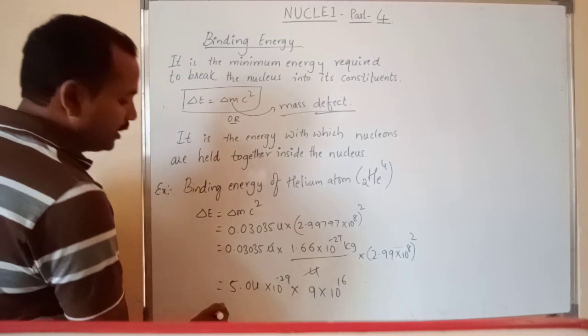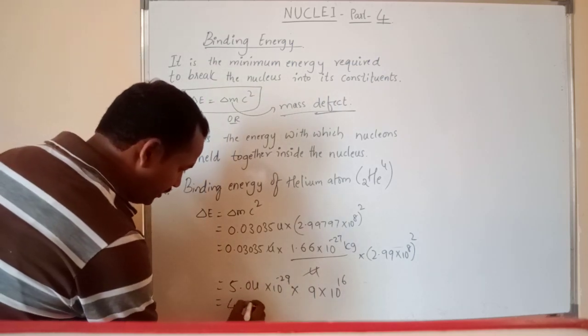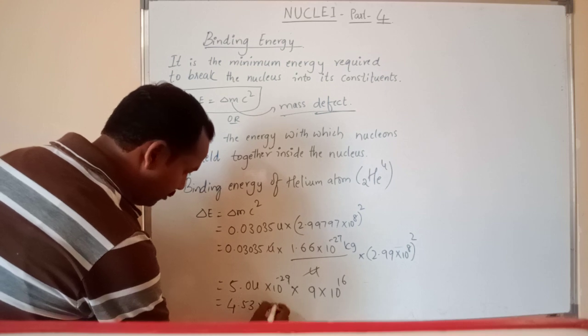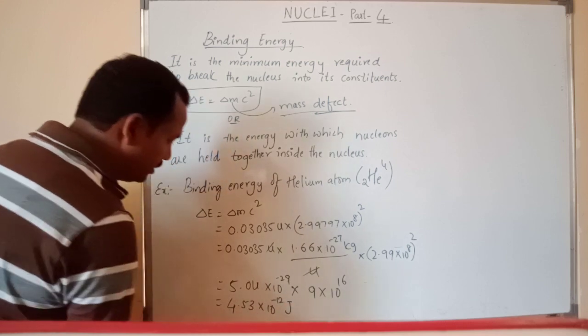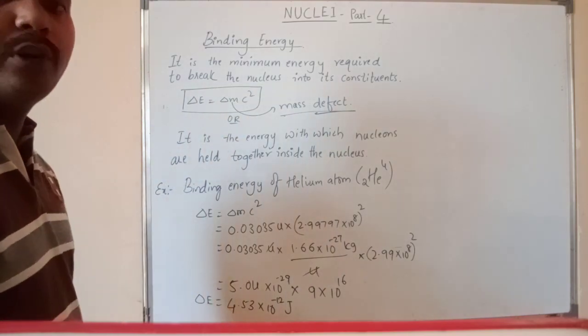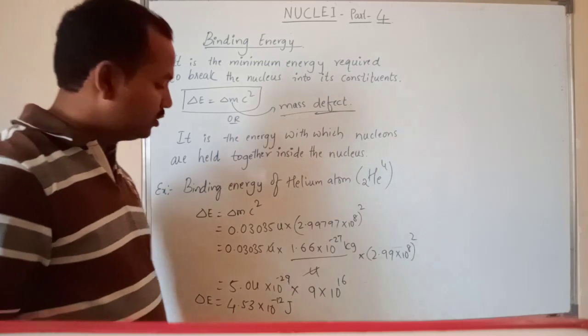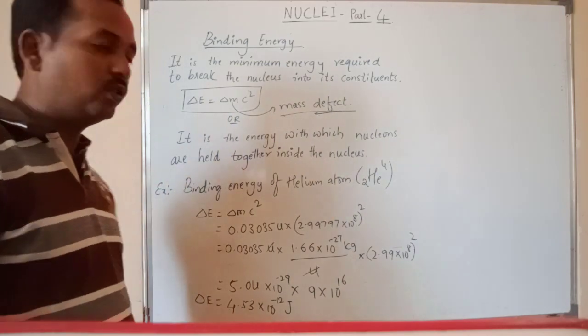So after multiplication of these two, you get 4.53 into 10 to the power of minus 12 joules. This is the binding energy in terms of joules, but you want it in terms of electron volt.